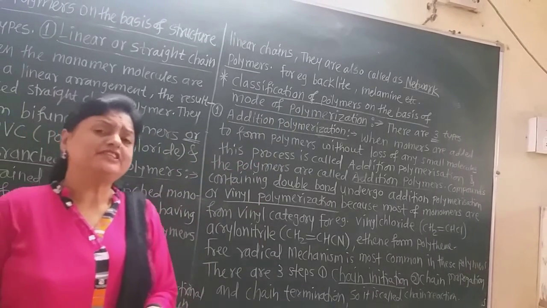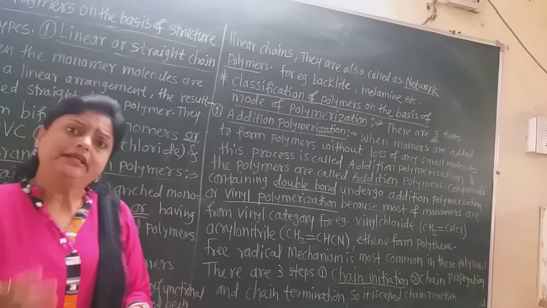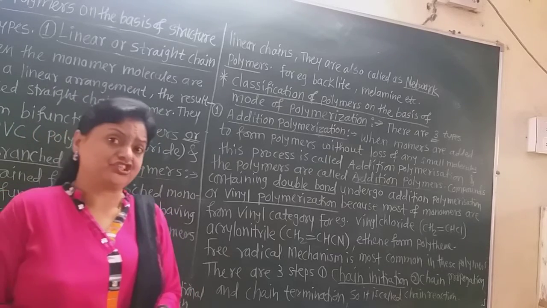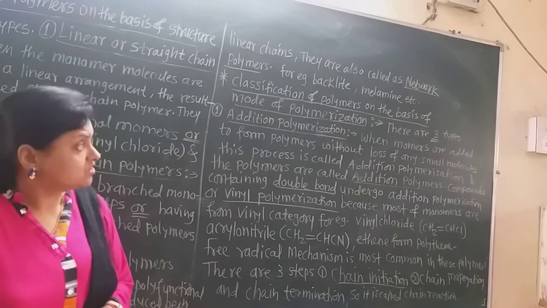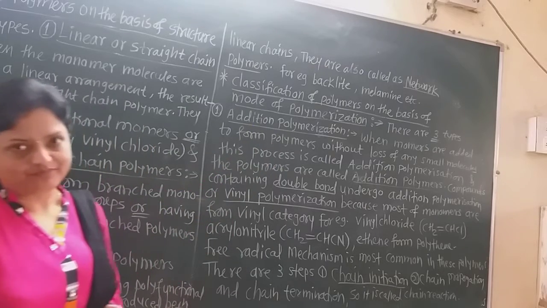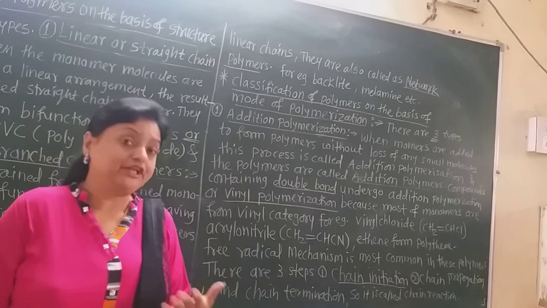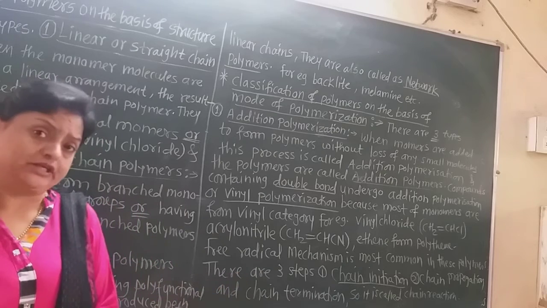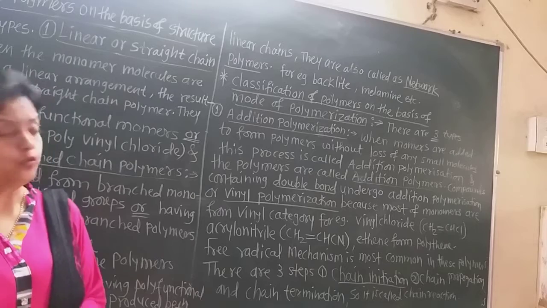Now mode of polymerization means these are obtained by different types of chemical reactions, such as addition reaction and substitution. Now there are three types. First is the addition polymerization. As the name suggests, there is the addition of monomers. Many monomers add together and there is formation of addition polymer. So there are three different modes, and the first one is the addition polymerization.